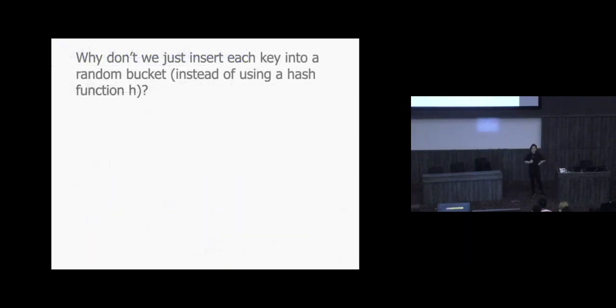So here's a question you might ask yourself. Why are we using hash functions? Why not, when you give me an item, I just place each key into a random bucket? So you give me a key, I look at it, and I tell myself, you know what, I'm feeling like 5 today, so go to bucket 5. Why can't we do this? What's the issue with this? Why am I mucking about with hash functions?